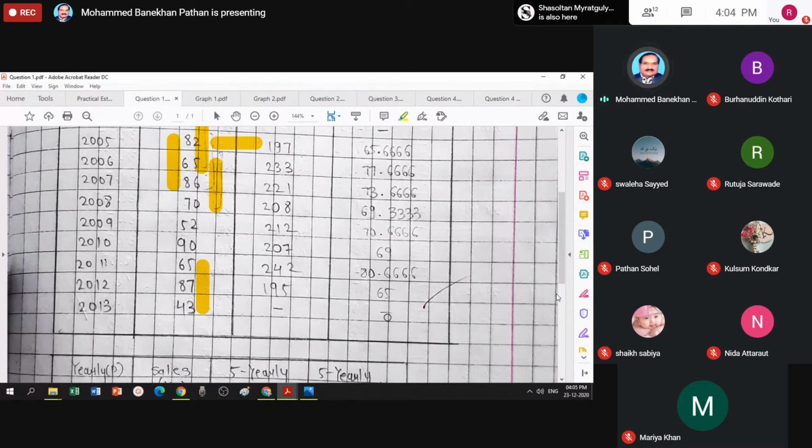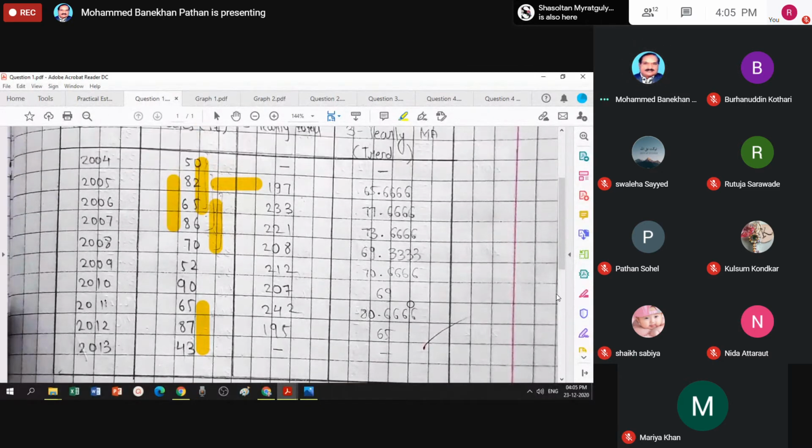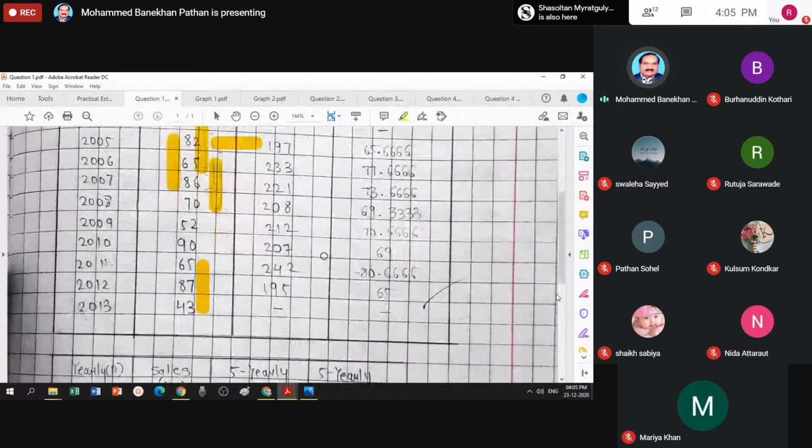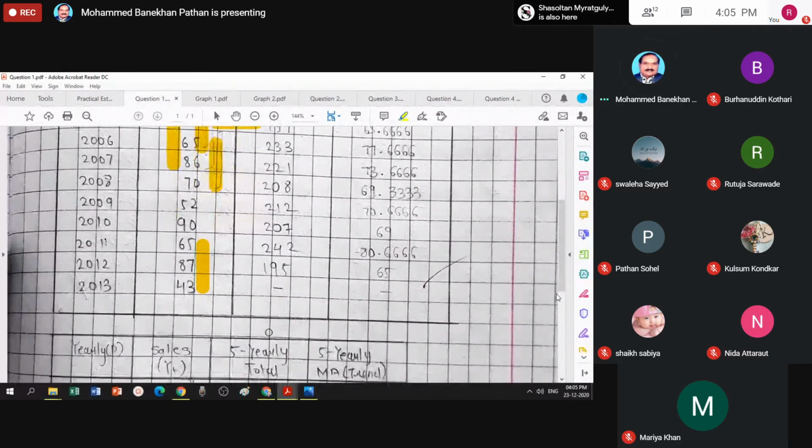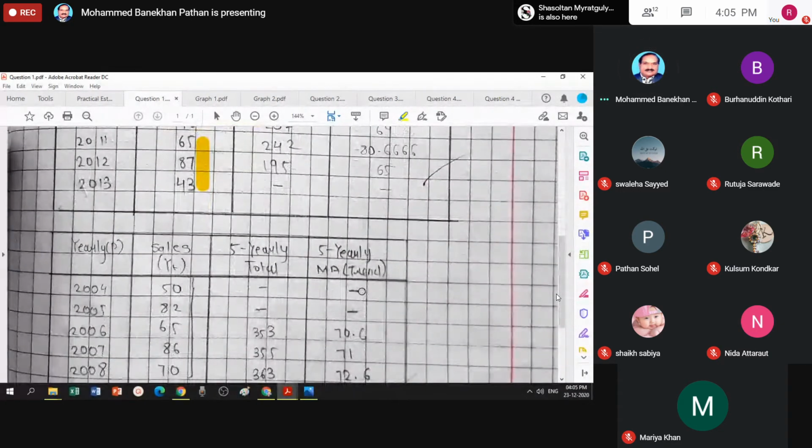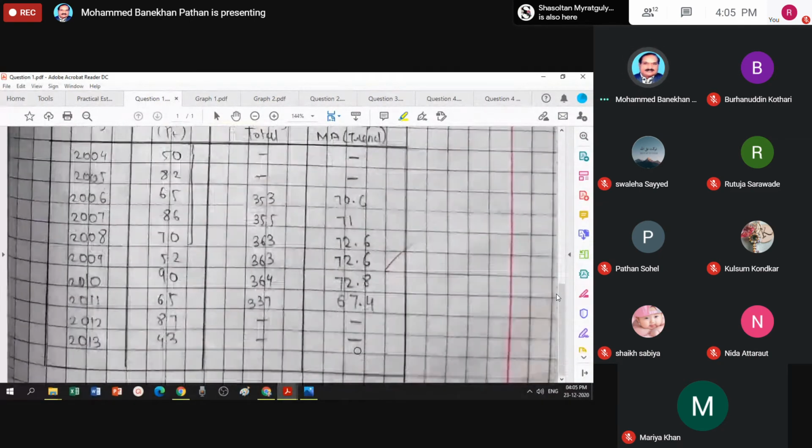This is a serious drawback of the moving average method. It does not provide the calculation for the beginning and the end year if the period is 3. Similarly, if the period is 5, there will be no calculation for the first two and the last two.